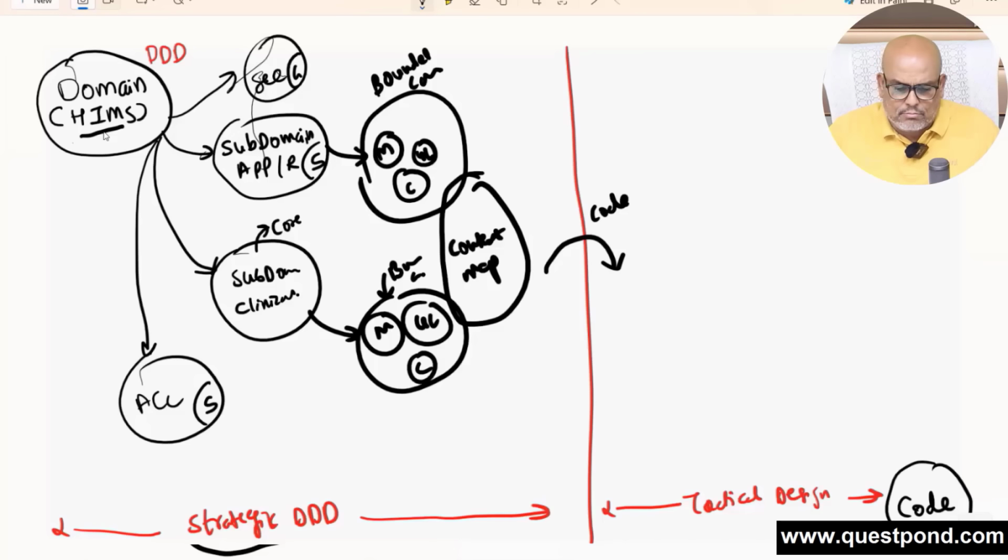So this was the final revision of the strategic DDD. Domain, your requirement, the whole system. Subdomain, you define into core domain, ancillary domain, and generic domain, right? After that, every domain will have to speak the same words, same sentences, the ubiquitous language. We'll have the model where everybody will think in the same way, the bounded context. And then between the bounded contexts, you use the context map.